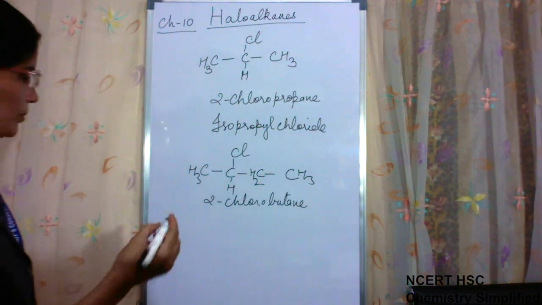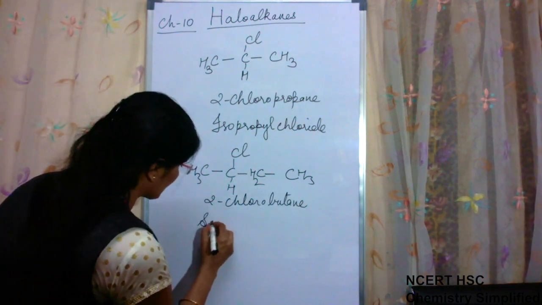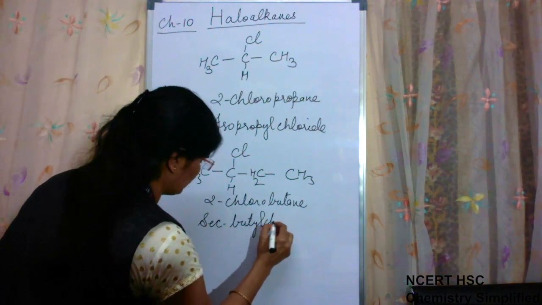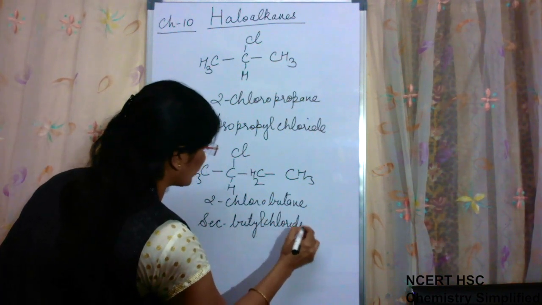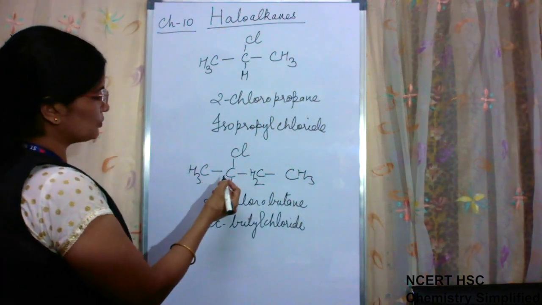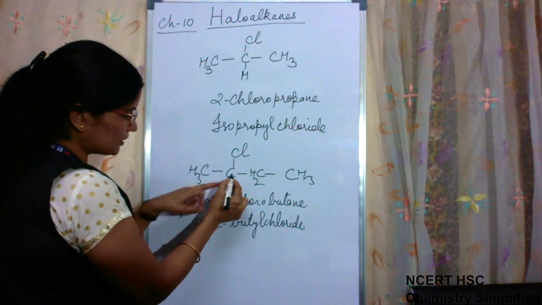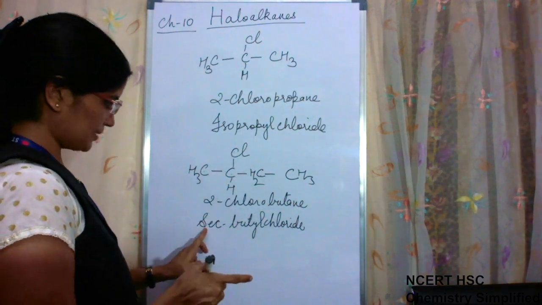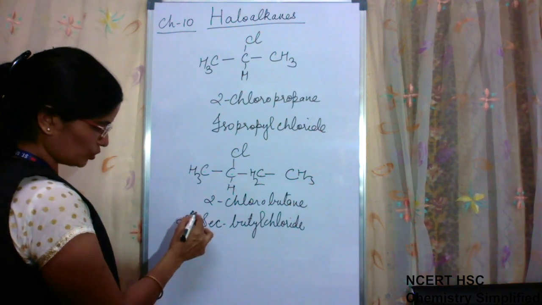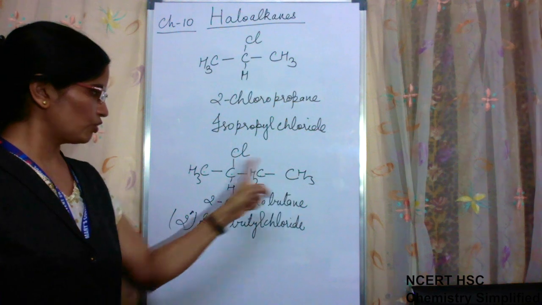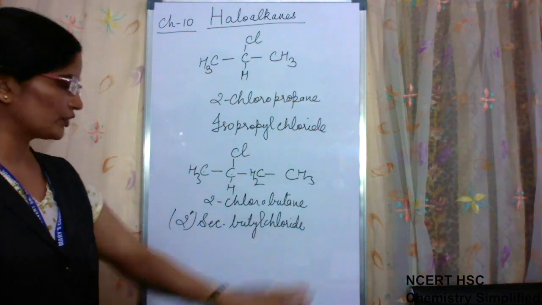But in common nomenclature it is known as secondary butyl chloride. Why secondary butyl chloride? Because the carbon atom to which the halogen is attached is attached to 2 carbon atoms. That means secondary, we are talking about 2 degree. So this is secondary and the number of carbon atoms is 4. So, secondary butyl chloride.